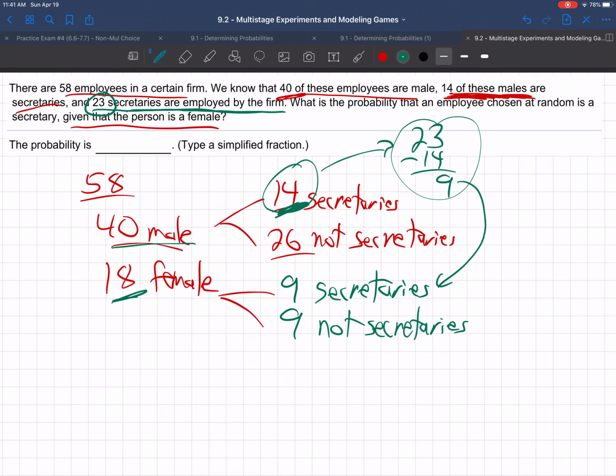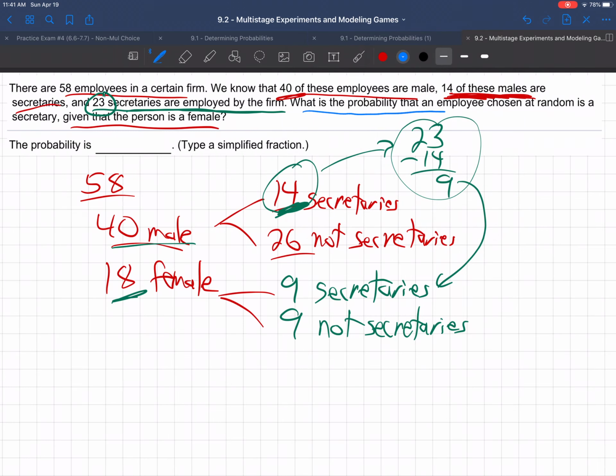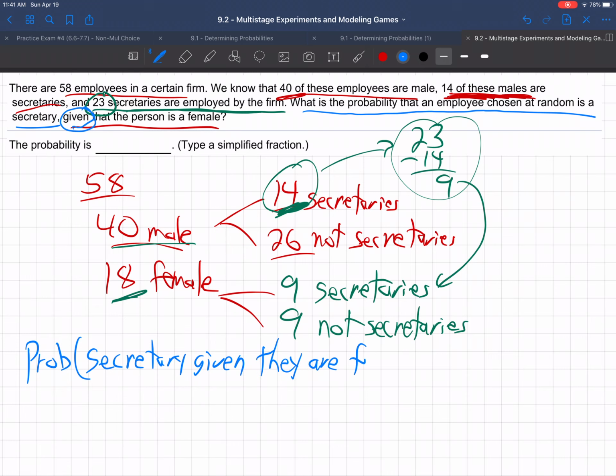So they gave us just enough information to map out what's going on at this firm. Okay, so now let's look at their next question. What is the probability that an employee chosen at random is a secretary, given, now that given matters, given that the person is a female? So they're really saying, if you get somebody at random, what's the probability they're going to be a secretary, given they are a female?